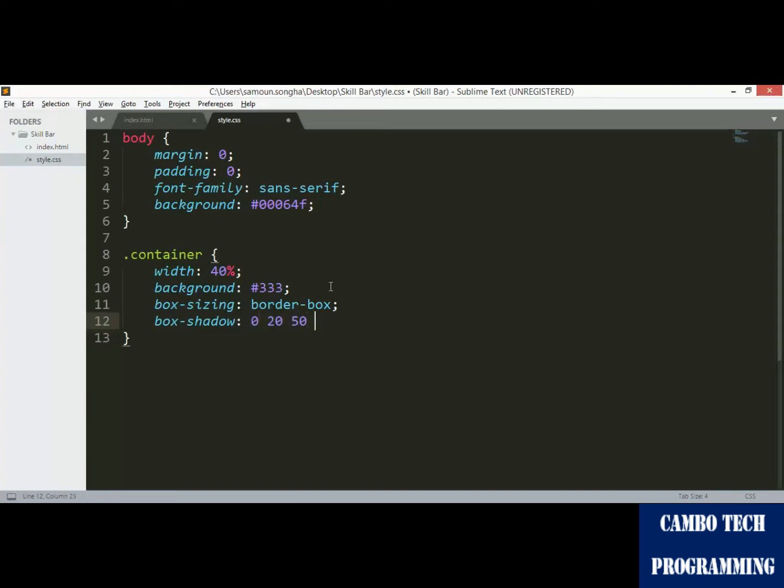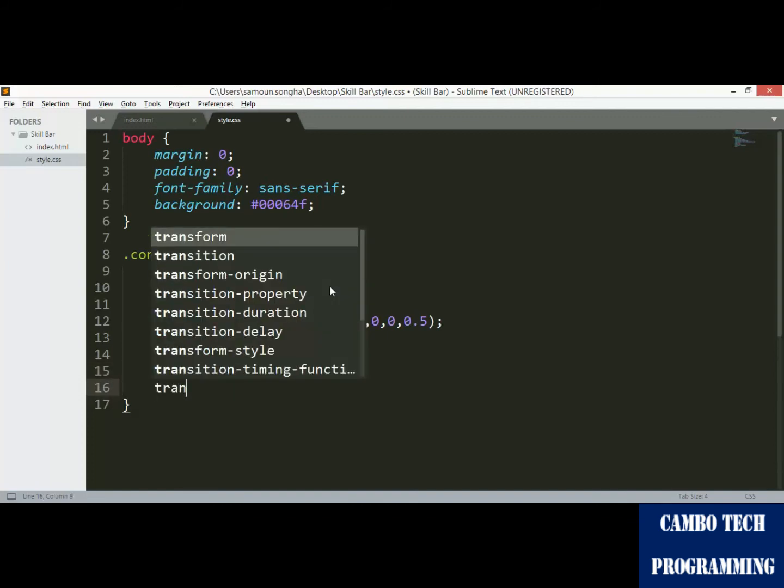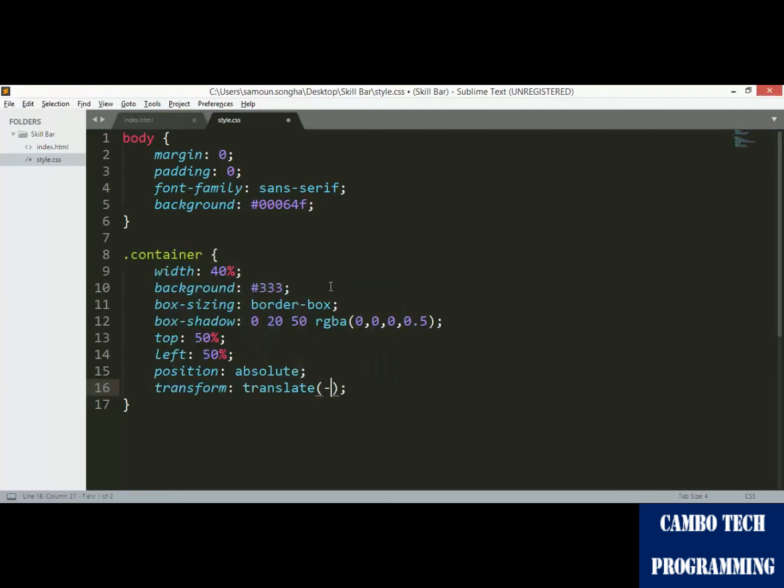For the color it is going to be black, but the opacity of black is only 0.5, so not too black. The top is going to be 50%, and the left is 50% also. For position absolute, I set the transform to translate minus 50% and minus 50%. It's important I don't put a comma here, or you will see it's not in the middle.